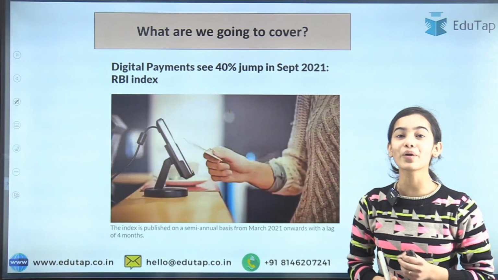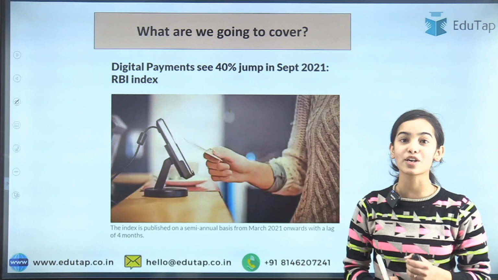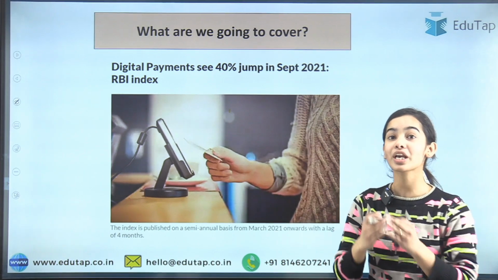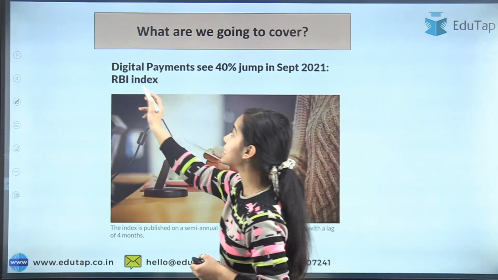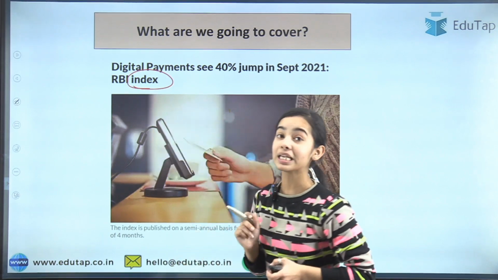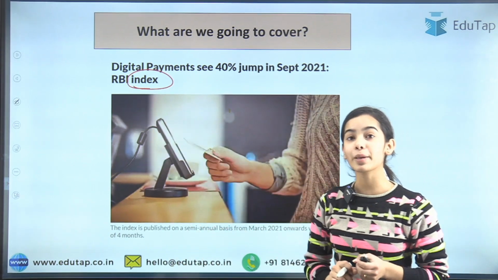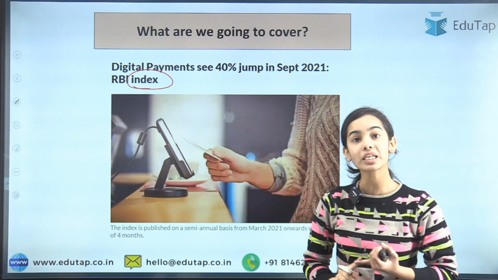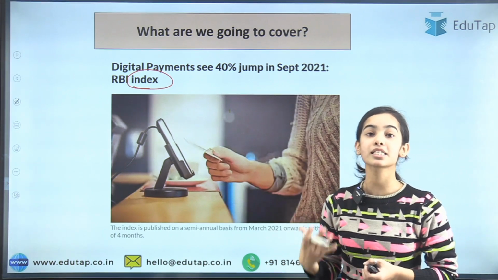So in today's session, we are going to discuss a very important news article of finance, and more importantly, we are going to talk about the digital payments index which the RBI releases. Okay, so this index is very important and we will see the components of the index as well as why this index is being formed.